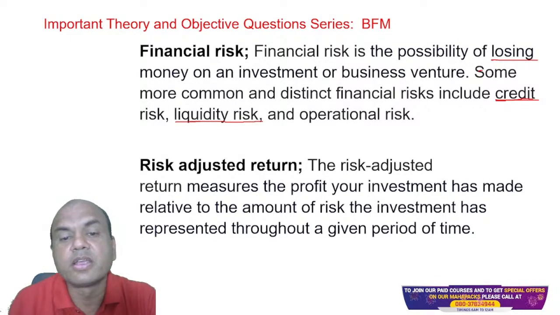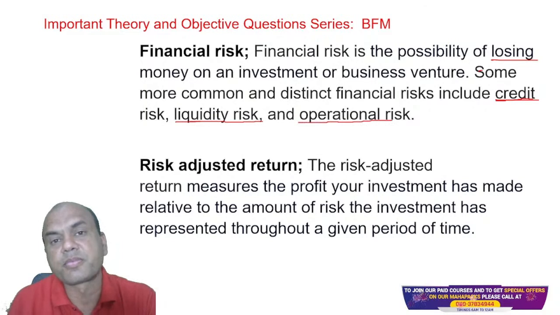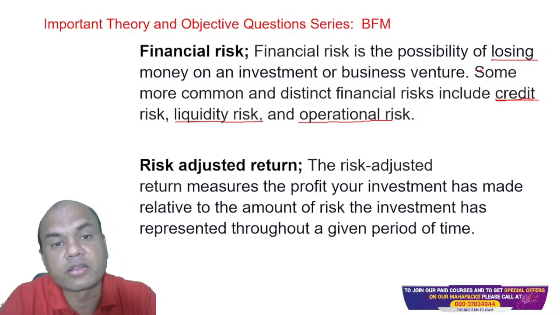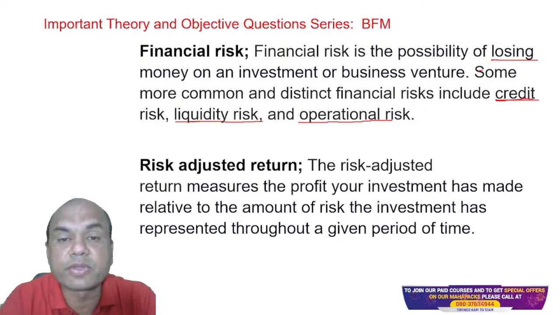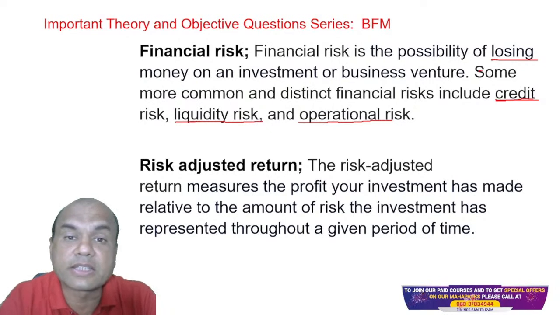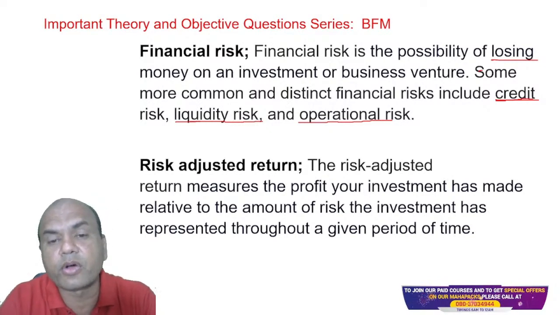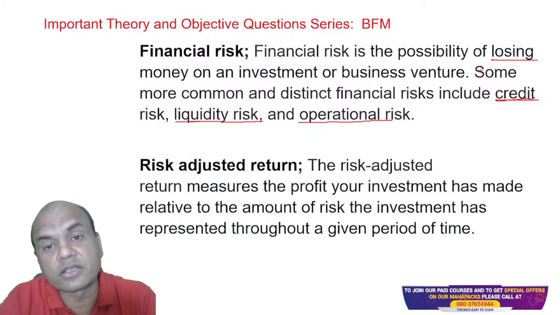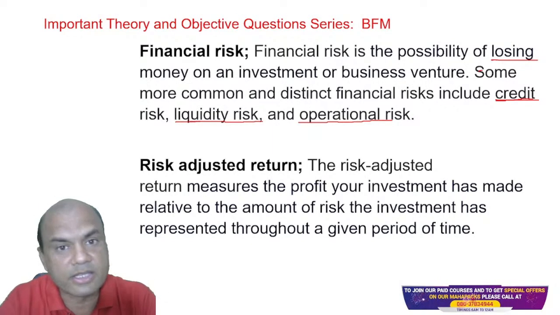Next one is operational risk. Operational risk relates to my operations: employee errors, system failure, or regional failure, like a terrorist attack or a flood. All these lead to operational risks. So financial risk has these parts: credit, liquidity, and operational risk. Clear, simple.